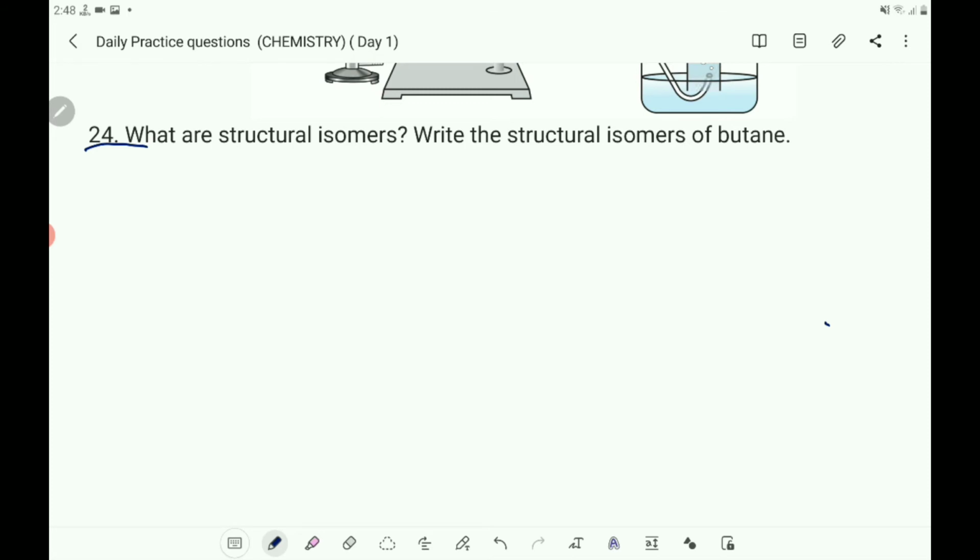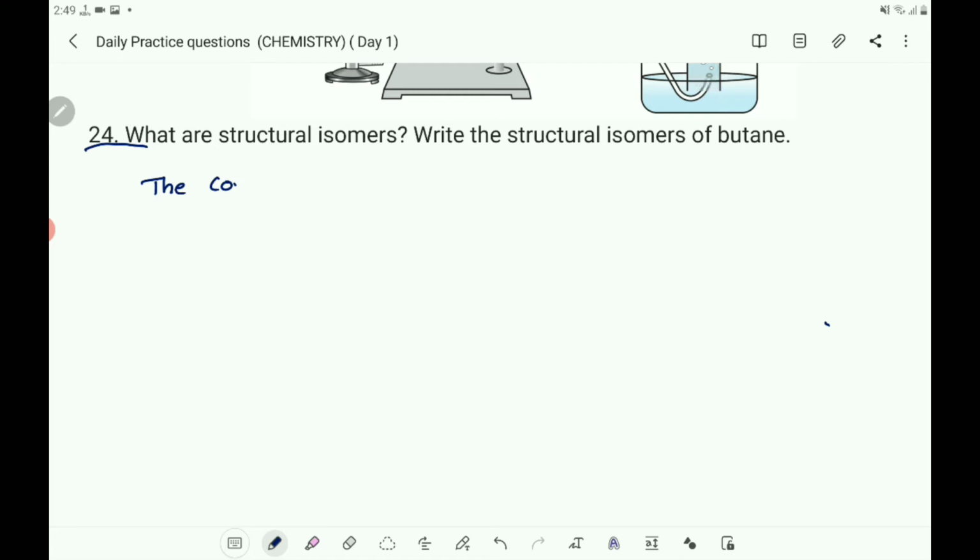So what are the structural isomers of butane? The molecular formula of butane is C4H10. Butane exists in two isomers. One is the normal butane, that is n-butane, and the second one is isobutane. So let us write the answer.